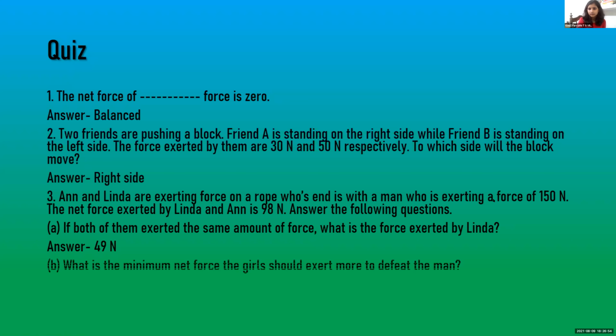Question B. Abhinav Bijoy. What is the minimum net force the girl should exert more to defeat the man? 53. Yes, you're right. The answer is 53 Newton.